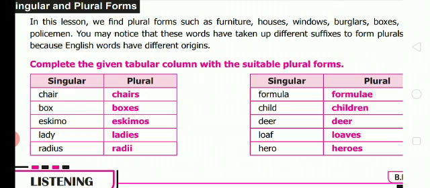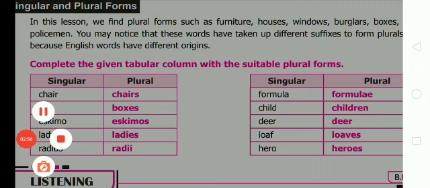You see the next half. Formula, formulae. Child, children. Deed, deeds. Loaf, loaves. F is replaced by VES. Hero, heroes.